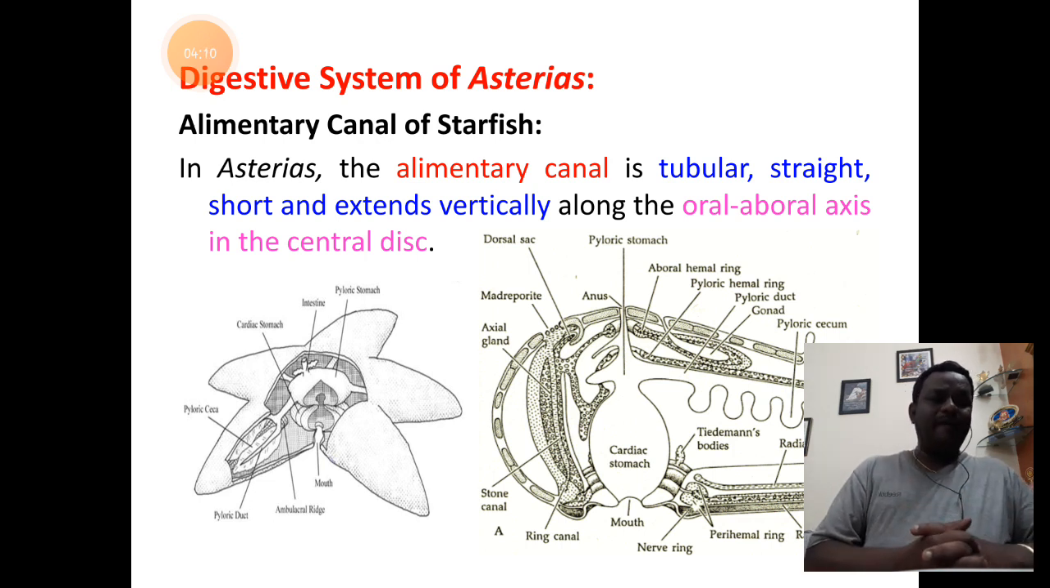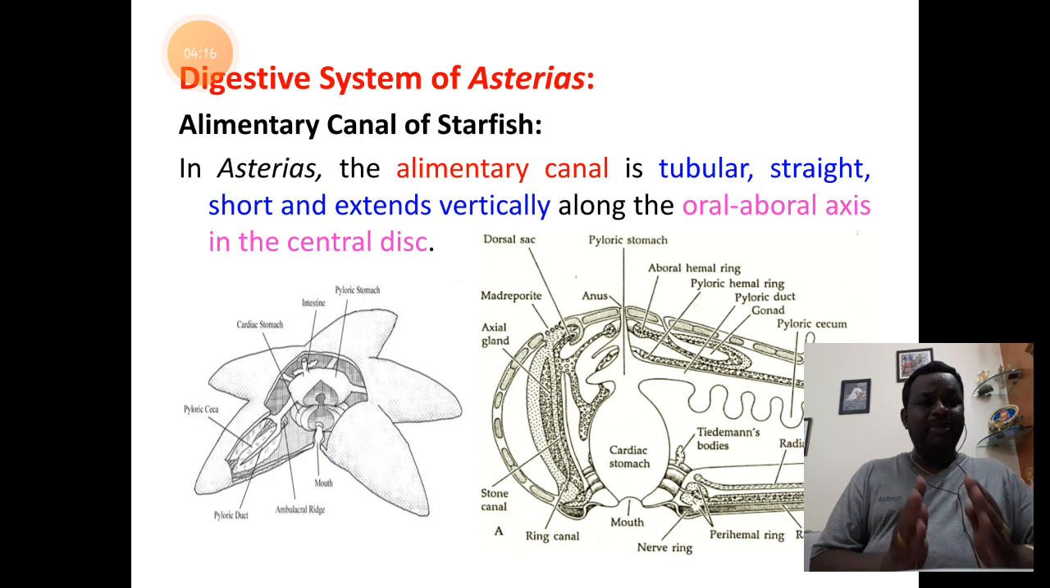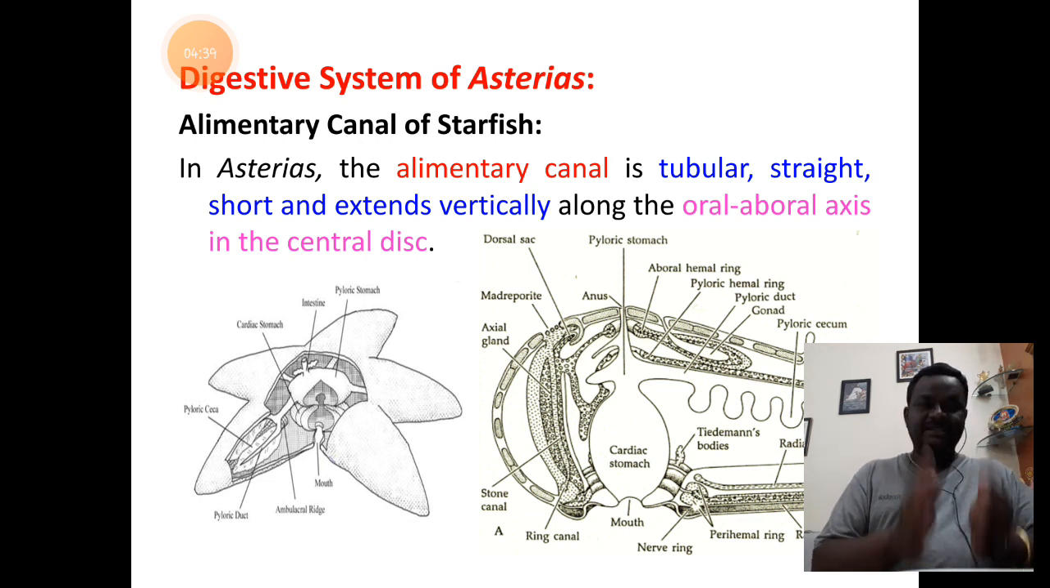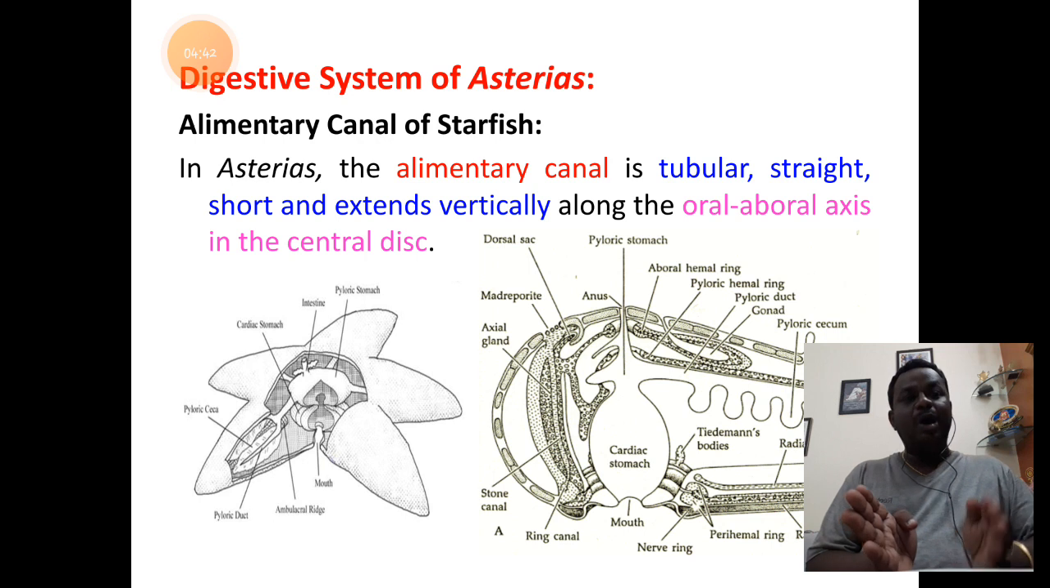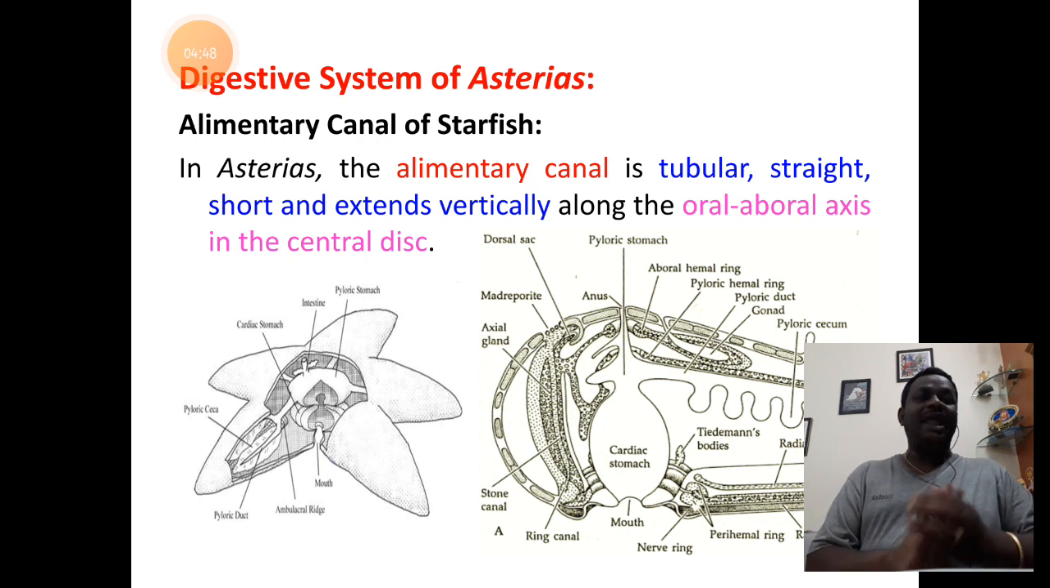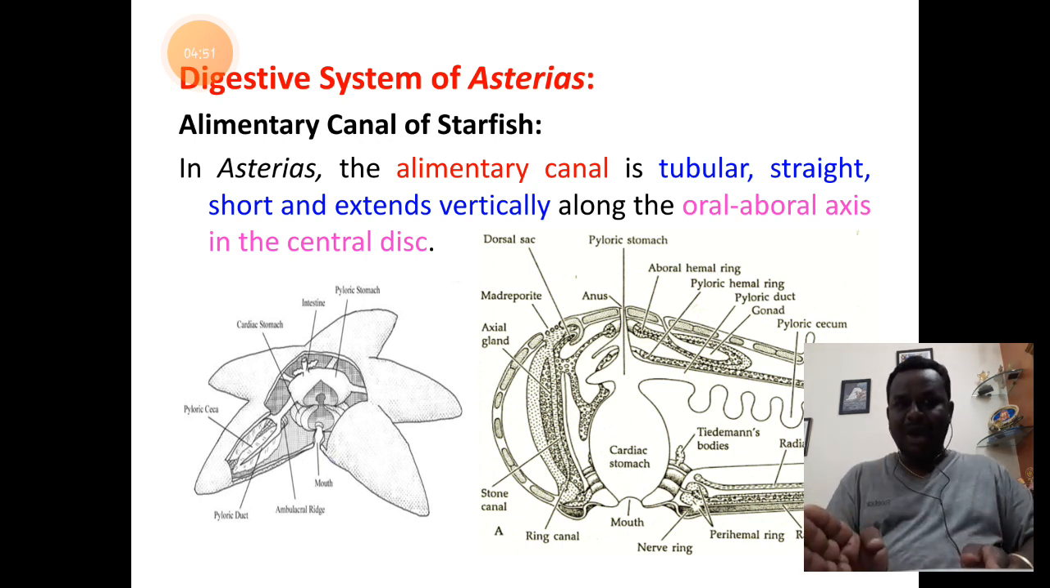The alimentary canal of starfish is generally referred to as complete. The digestive system or alimentary canal of starfish, when we look at it, is said to be complete. When we make use of the term complete, it means that it starts from the mouth and ends with the anus. So this kind of arrangement of the digestive canal that starts from the mouth and ends with the anus is called a complete digestive system. So the alimentary canal is complete. It starts from the mouth, ends with the anus.